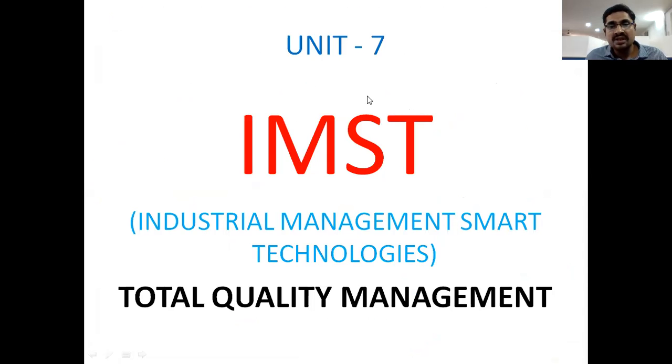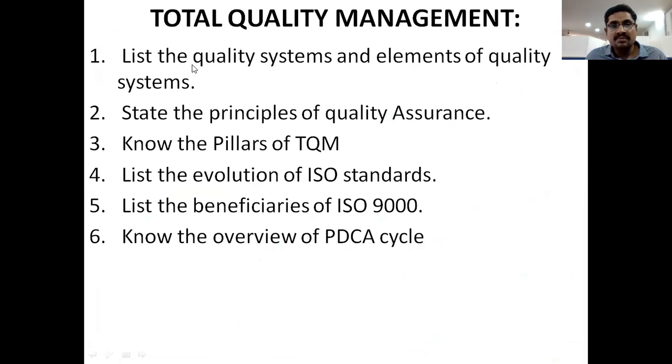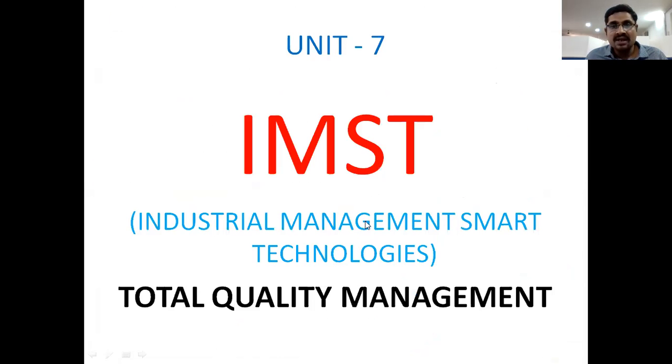In our 7th unit, IMS, we already completed the first topic, the second topic, and the pillars. These two topics we just completed, and the PDCA cycle is also completed. So we completed the 7th unit. In the next classes we will enter the 6th unit.